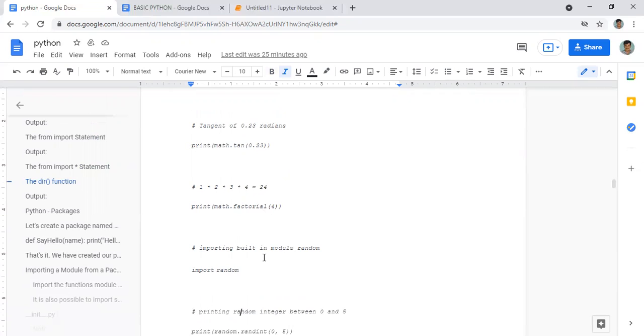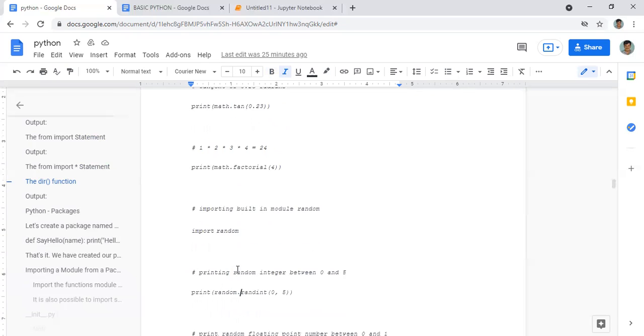This one is import random. First, these commands we have done by importing math. Next we import random. Now after importing random, you can see this command, random.randint(0, 5). Why do we use this command? If you print this, it will print an integer between 0 and 5 randomly. We have imported this random module, and if you want to print anything between 0 and 5 randomly, we use this randint.